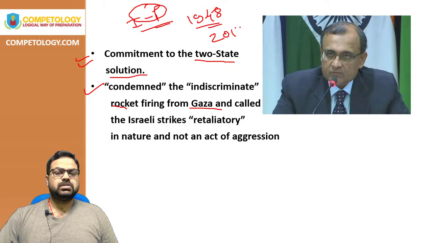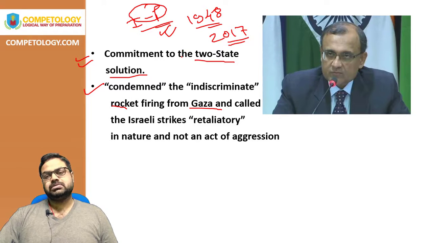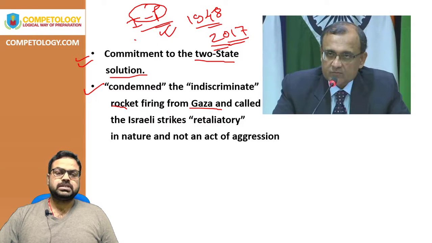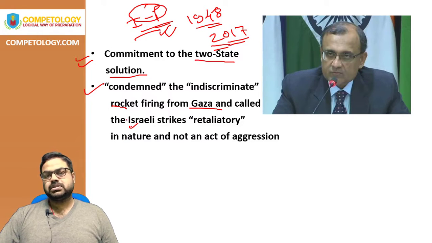In 2017, however, PM Modi had tried to de-hyphenate Israel and Palestine, as we had seen in earlier videos. However, this strategy backfired for India, and because of this, the Muslim countries, OIC and some Arabic countries came against India, and the relations between India and these nations got a bit soured. So because of this, India reverted back to this Israel plus Palestine diplomacy. However, India provides support to Israel and its existence time and again, because Israel is a nation which does not have a good relation with any of the Islamic countries.